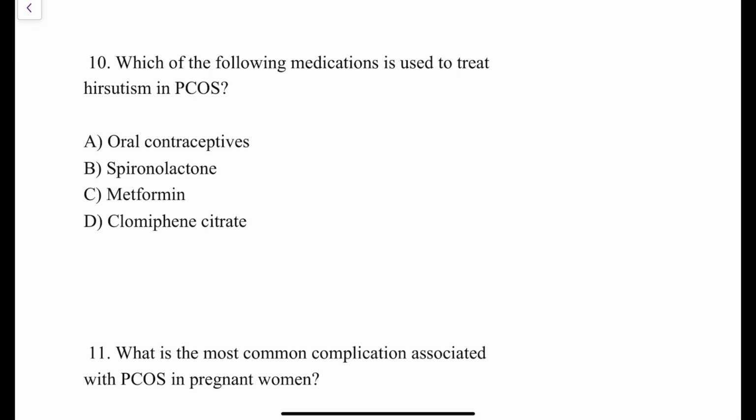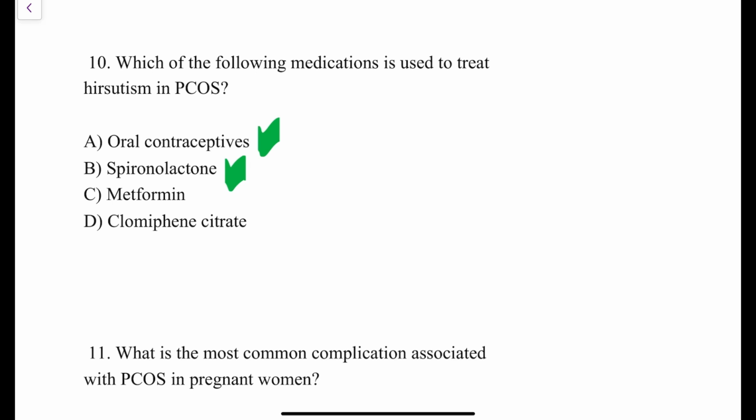The options over here are oral contraceptives, spironolactone, metformin, and clomiphene citrate. Oral contraceptives are used in management of hirsutism. Yes, it is used. Spironolactone, yes, spironolactone is also used.